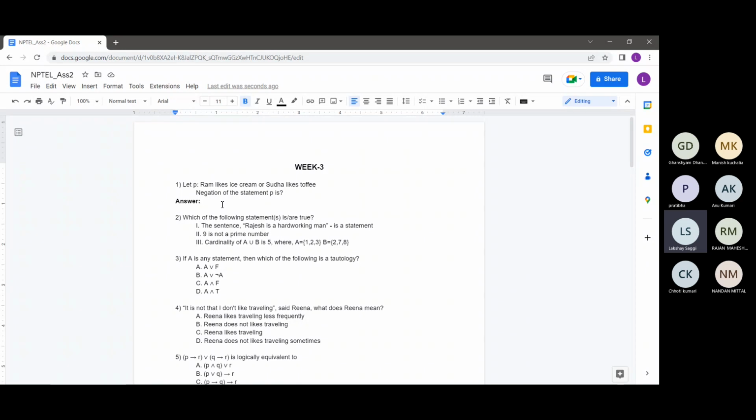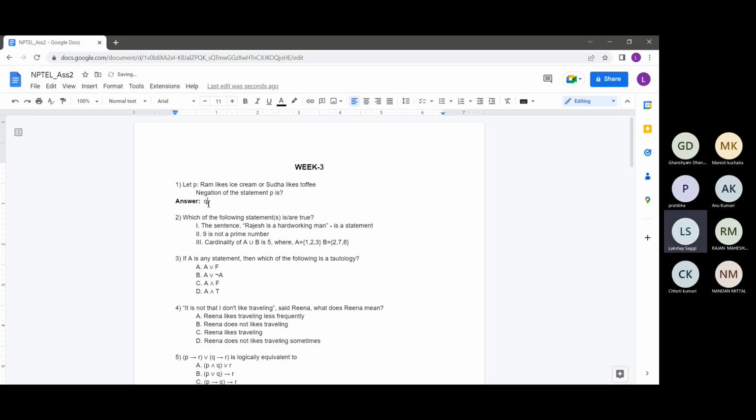Let's say the statement P is Ram likes ice cream or Sudha likes toffee, and I need to find its negation. First of all, since P is a compound statement, let us reduce it to two easier statements.